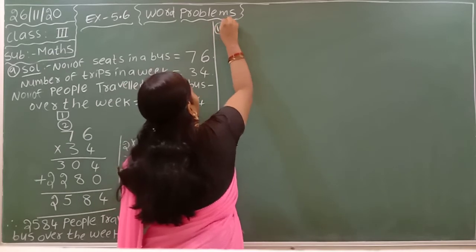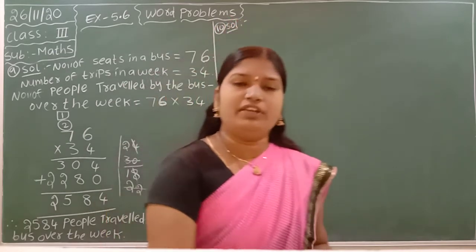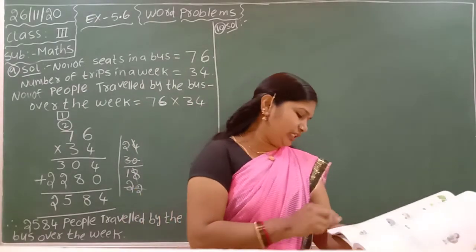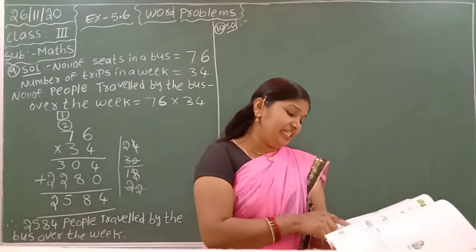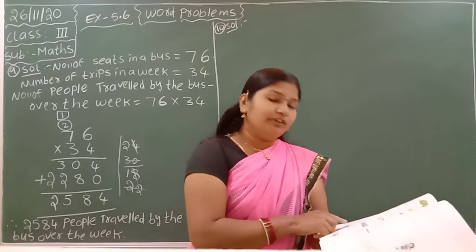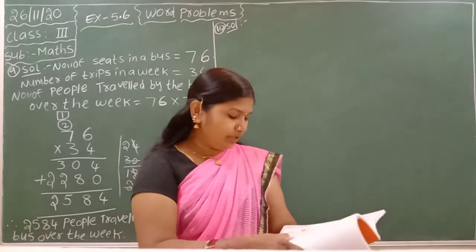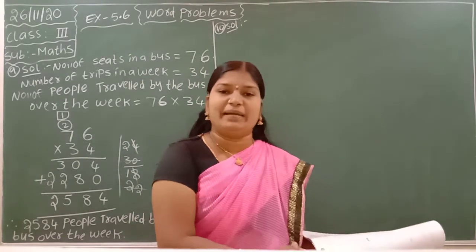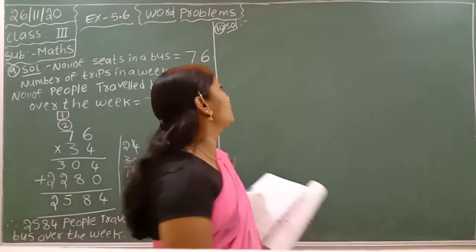Next, the 10th one. Once everyone opens your textbook, page number 62, I am reading the question. A box contains 528 pencils. How many pencils would there be in 15 such boxes? First of all, you have to write down: a box contains 528 pencils, meaning number of pencils in a box.